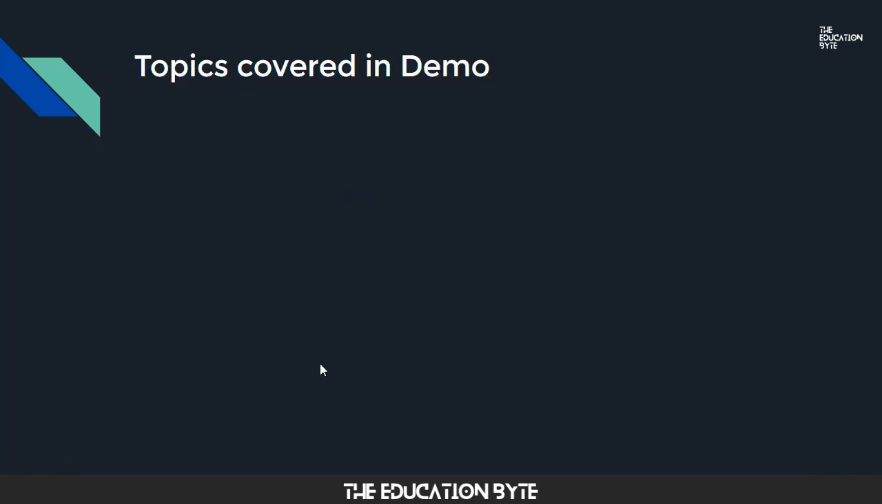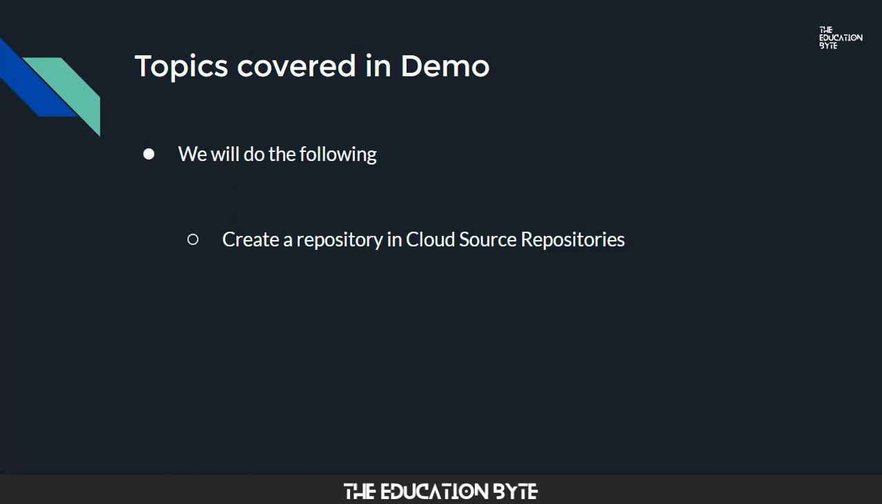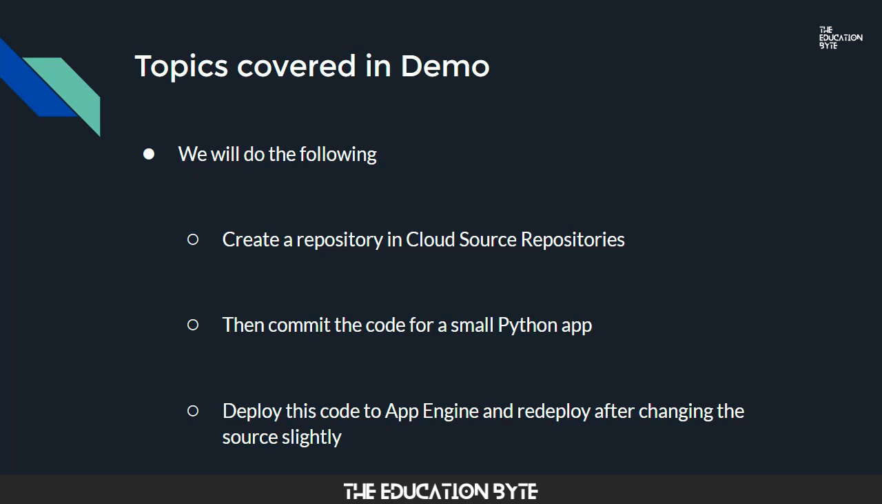So let's take a look at the topics we are going to cover in the demo. We are going to create a repository in Cloud Source Repositories, and then we are going to commit the code for a small Python app from a local source into the Cloud Source Repository. Then we are going to deploy this code to App Engine, and also redeploy it after changing the source code slightly in the local repository and pushing it back to the Cloud Source Repository. So that was a quick introduction to Cloud Source Repositories.